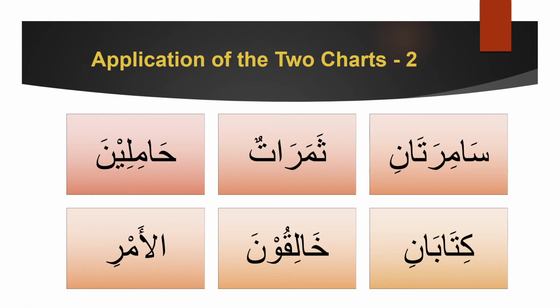Okay, so let's come to the next page. Hamilina. This rhymes with Muslimina. Now if it rhymes with muslimina, we know that this is 3 nasab wa jar and male. Don't we know that? So let's write it. 3 nasab wa jar, male.